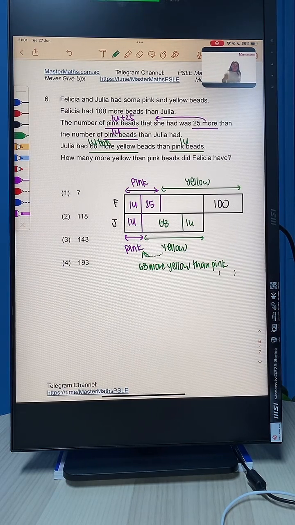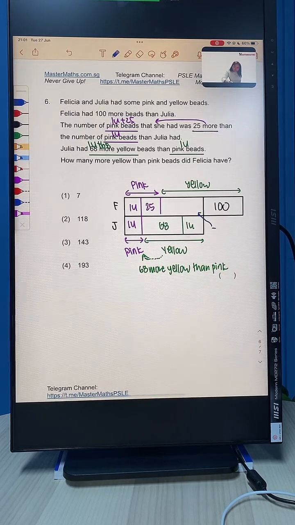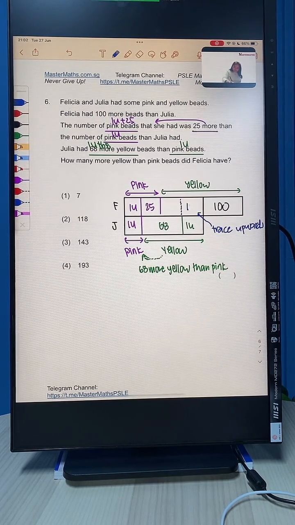Then, if we trace it back, what I'm going to do here is just tracing. I'm going to trace back this portion upwards. That means this portion must be 1 unit, and this portion will be 68 minus 25. Can everybody see that?